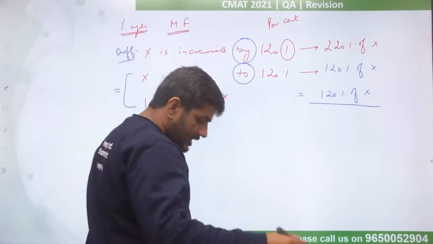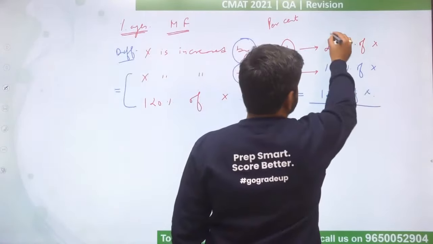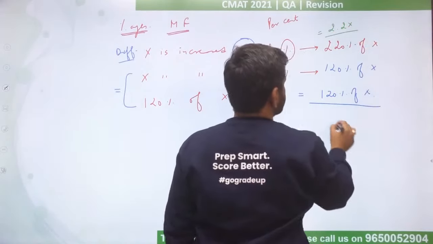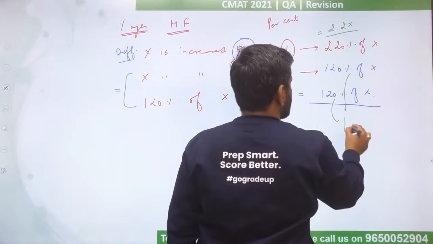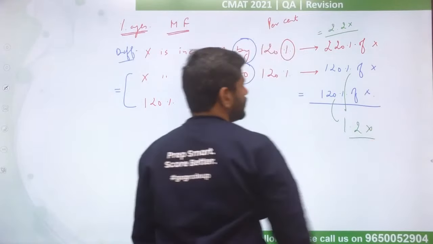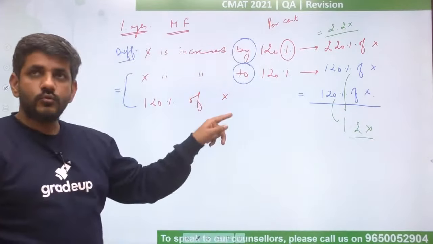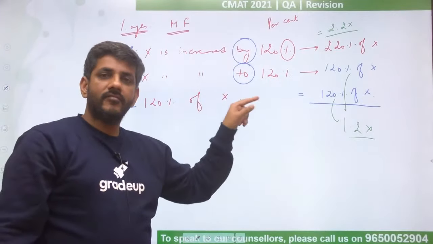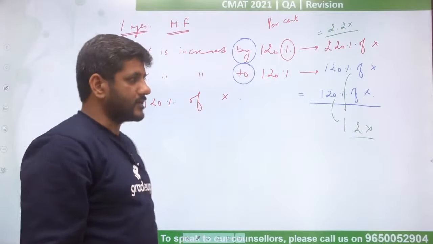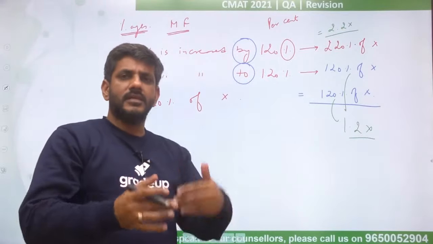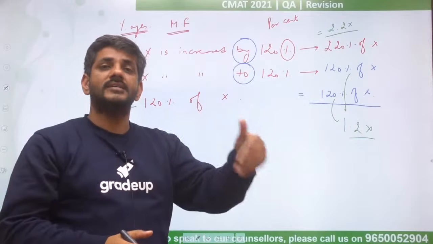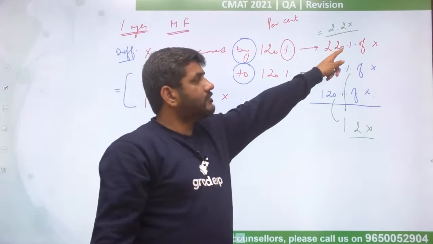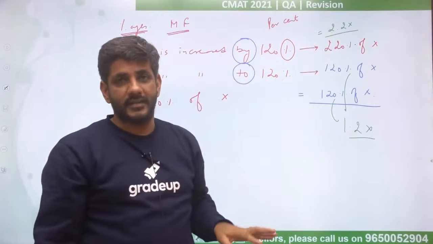Okay. Now when I say 220% of x, 220% of x can also be written as 2.2 times of x, whereas 120% of x is 1.2 times of x. This 2.2 or 1.2 is called the multiplying factor. We call this the multiplying factor. That if something has been increased or decreased, how much has it become? That is called multiplying factor. So basically I have removed the symbol of percentages.